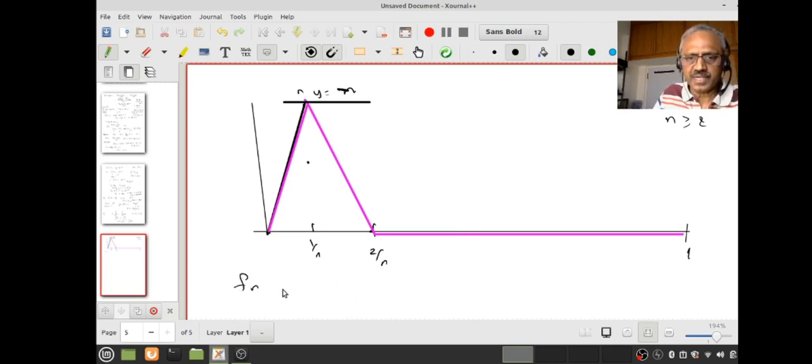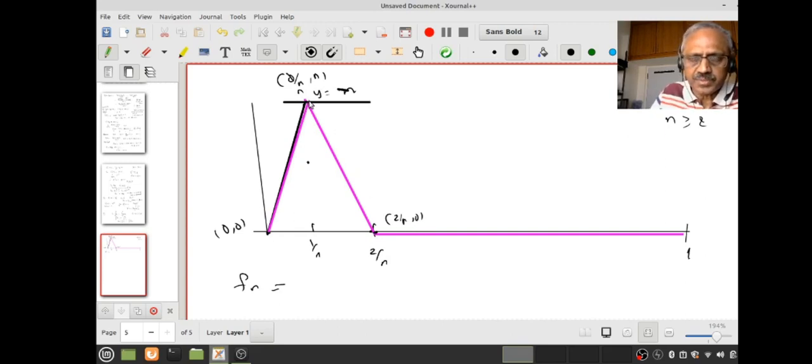You can easily write down a very good expression, because remember at 0 it is 0, at 1 upon n it is n, therefore this point is 1 by n comma n. This point is 0, 0. This is a line segment, so you know how to write down the equation of the line. That is the definition of fn on the interval 0 to 1 by n, and from 1 by n it has to come to 2 by n. This point will be 2 by n comma 0.